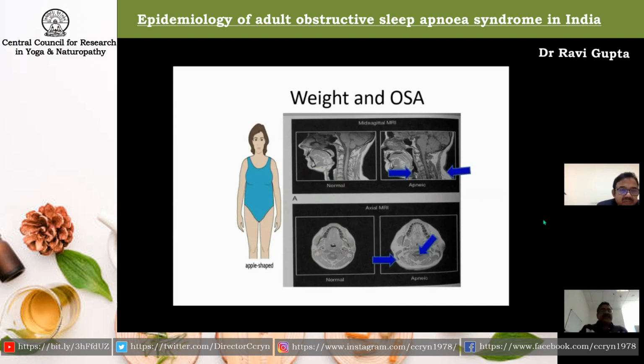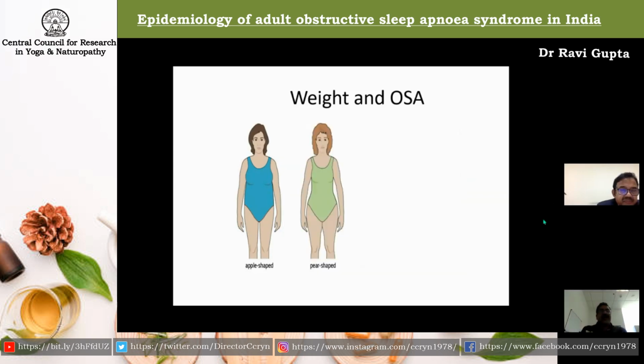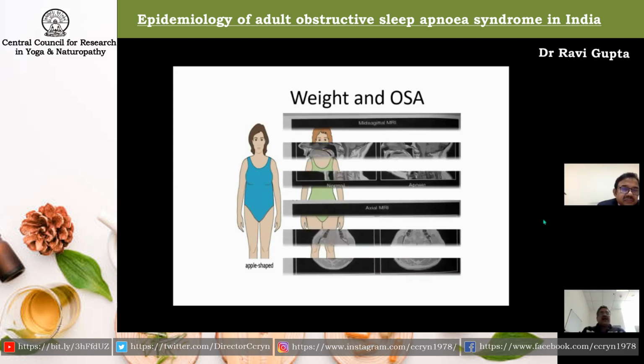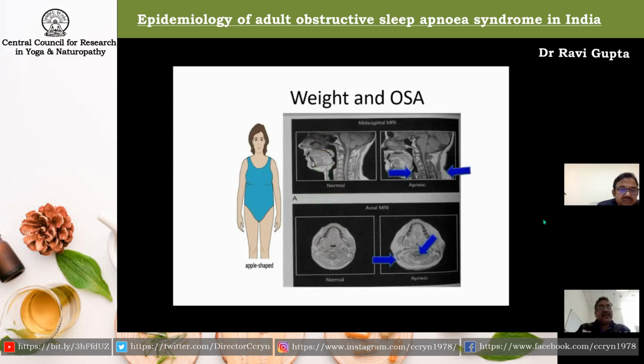So now we have seen that people who are obese are at higher risk for obstructive sleep apnea, and one of the reasons is this. This is the CT scan of a person. On the left side, you can see the person of normal weight, and on the right side you can see the person who is obese.